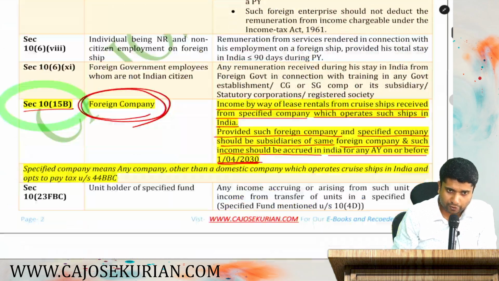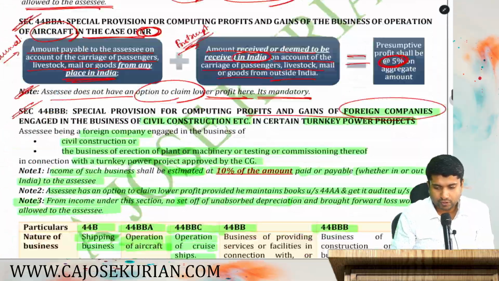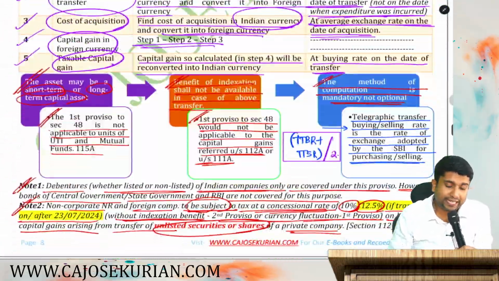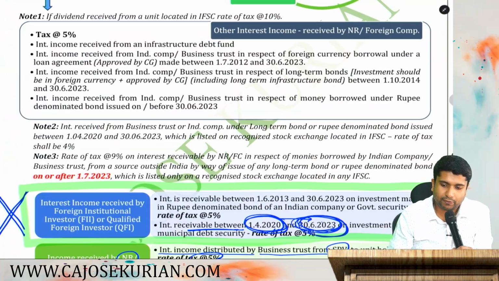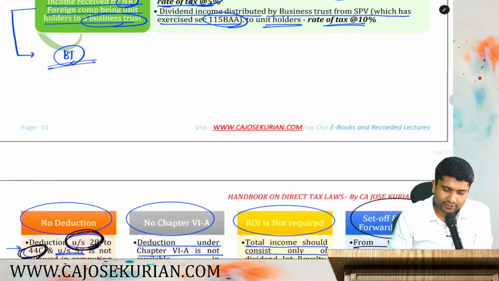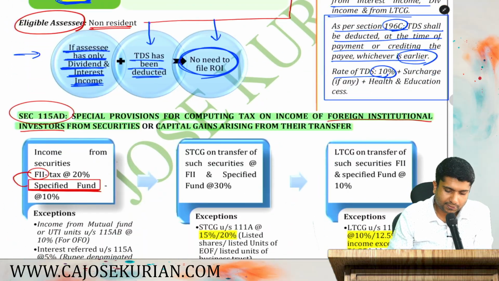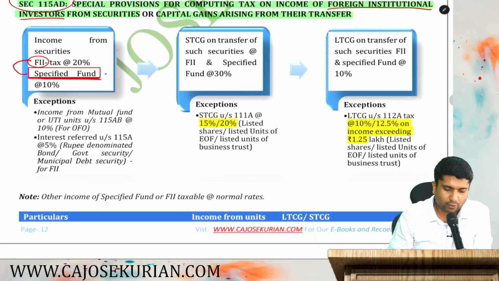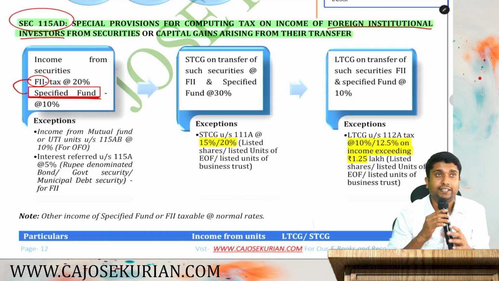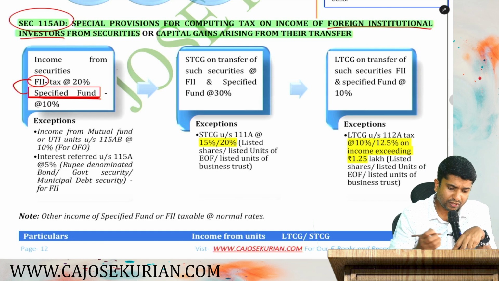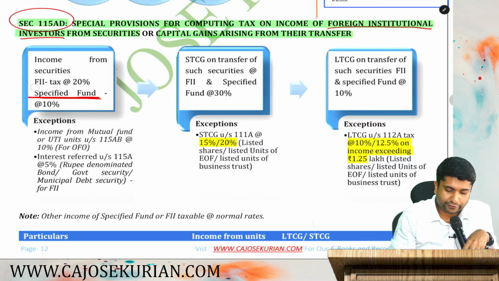Coming back to the point, friends, listen. We were discussing 115AD. And what is 115AD? It is applicable for foreign institutional investors or specified funds. So now let's discuss 115AD in a detailed manner. Listen. Say you are an FII. We'll start with FII first. What is FII?